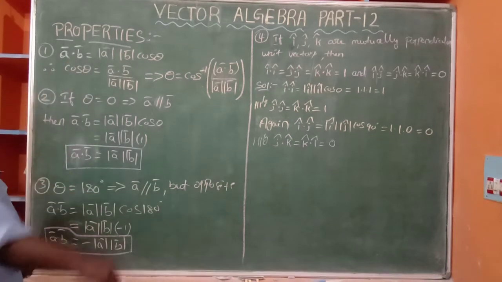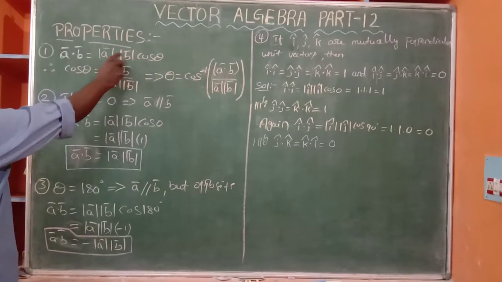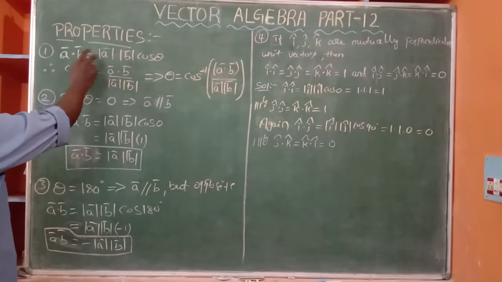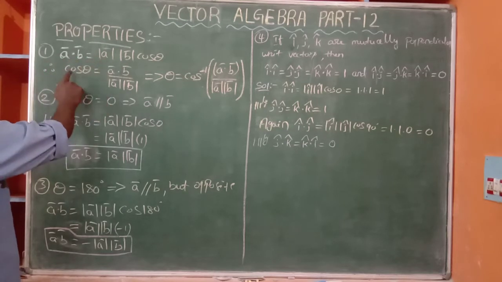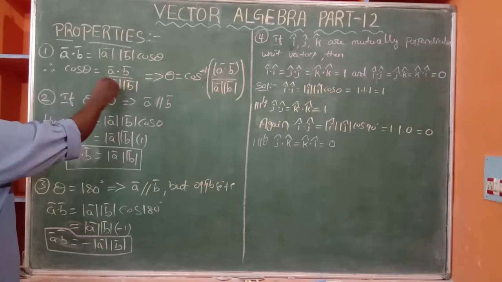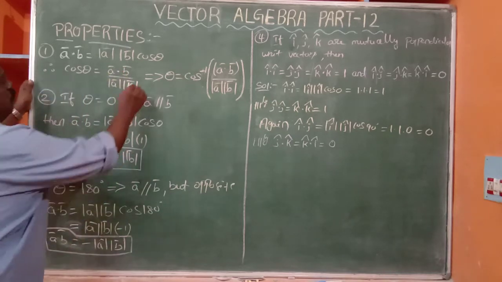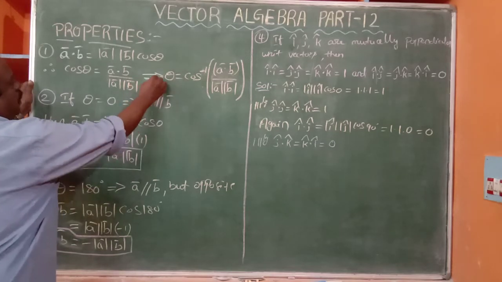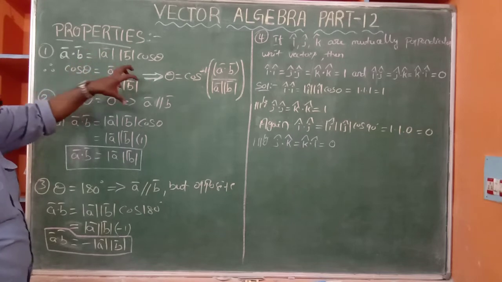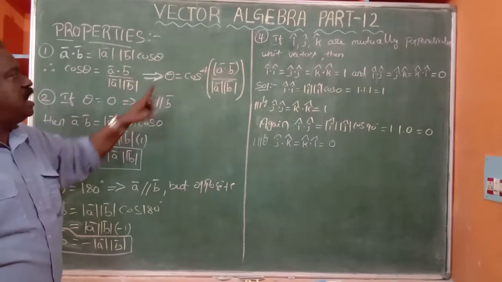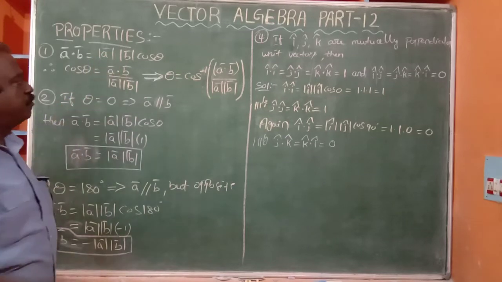Sending mod A bar mod B bar to the other side, cos theta is equal to A dot B by mod A mod B. That implies theta is equal to cos inverse of A dot B by mod A mod B.